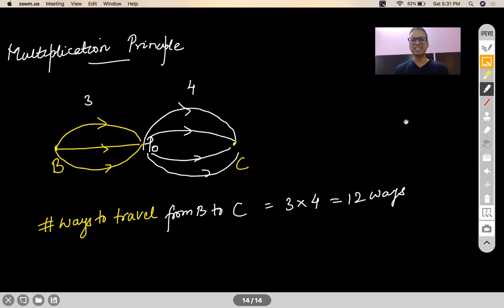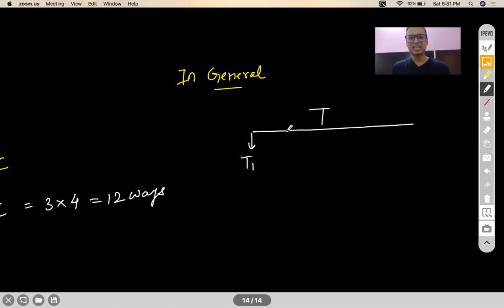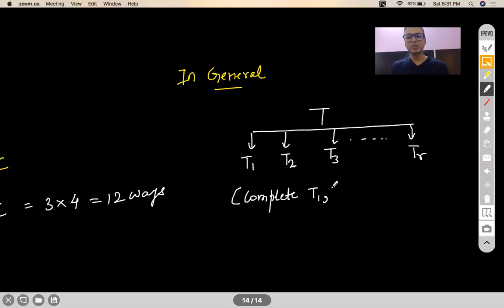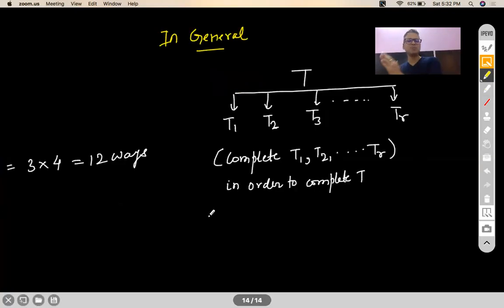So if I have to generalize this principle, I will say that in general, if there is a task T which is considered to be complete only when you do all the subtasks under it, so you have to complete T1, T2 all the way till TR in order to complete T. That means T is broken into subtasks and all the subtasks have to be completed.